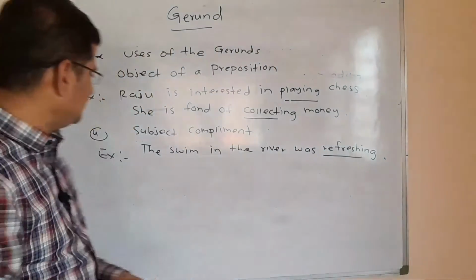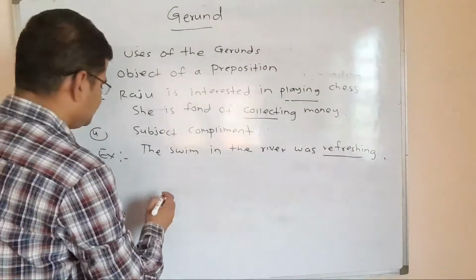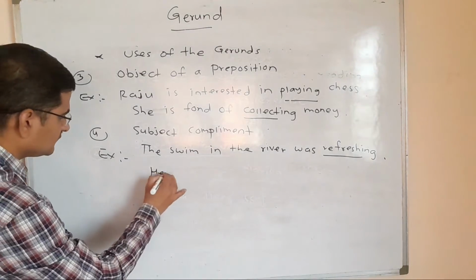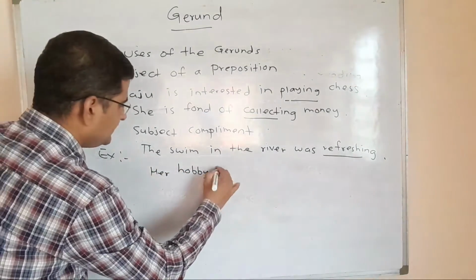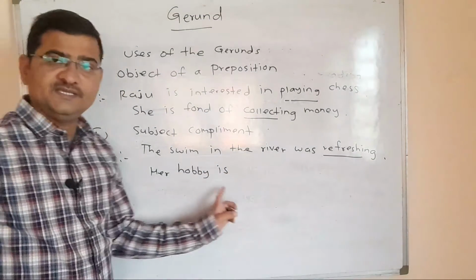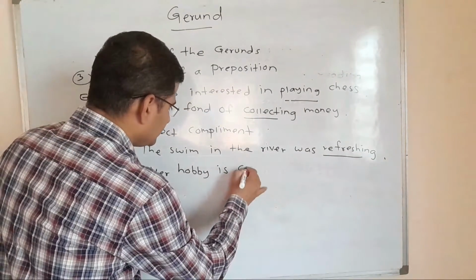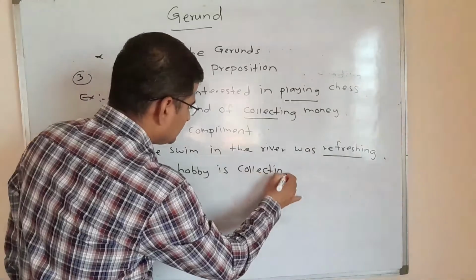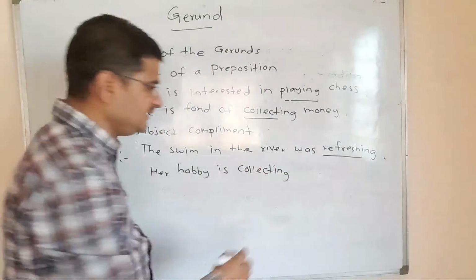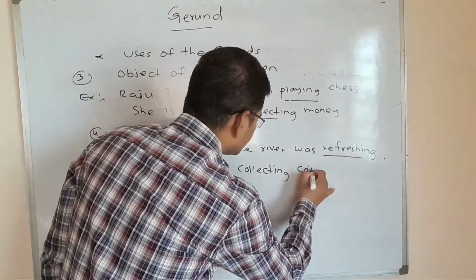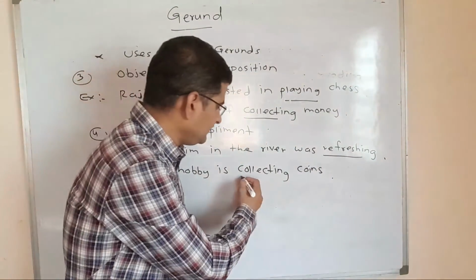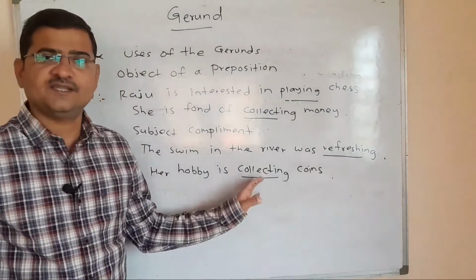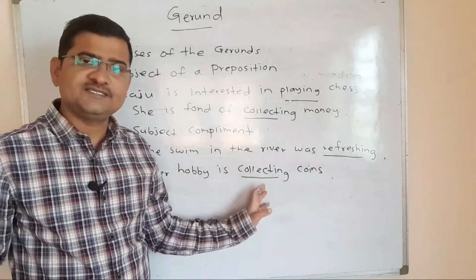One more example of subject complement. Her hobby is collecting coins. So here also collecting is a noun. Collecting is a noun here, and collecting is a gerund.